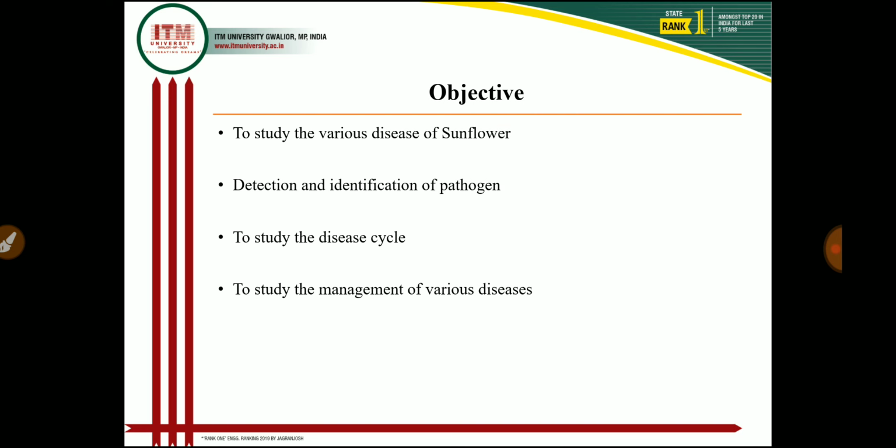Now, what are the objectives of today's lecture? To study the various diseases of sunflower. As I told earlier, in today's lecture I include only 5 diseases, and for each disease I will explain the causal organism, economic importance, and other things. Then detection and identification of the pathogen: I explain which pathogen causes that particular disease and how we detect it in field conditions. Then to study the disease cycle, in which I explain the primary host, primary inoculum, secondary inoculum, and how the pathogen completes its disease cycle in the host.